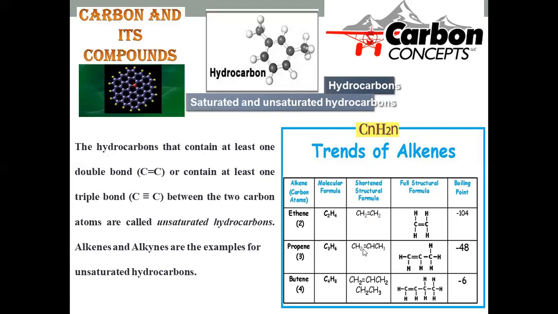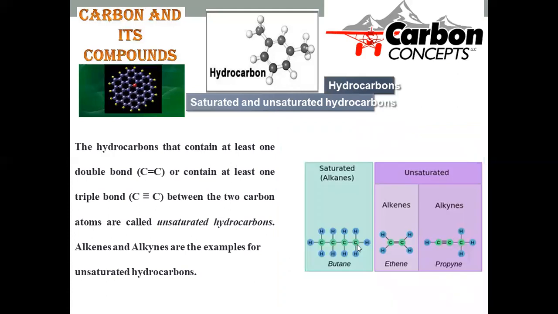And if carbons are joined by a double bond with 3 carbons, it is called propene, and the formula will be C3H6. And here is the chemical structure of the compound, CH3, CH double bond CH2. Butene is nothing but C4H8, where we have a carbon-carbon double bond between these two, CH2 double bond CH, CH2, CH3 is the chemical formula, and a 4 carbon chain will be there.